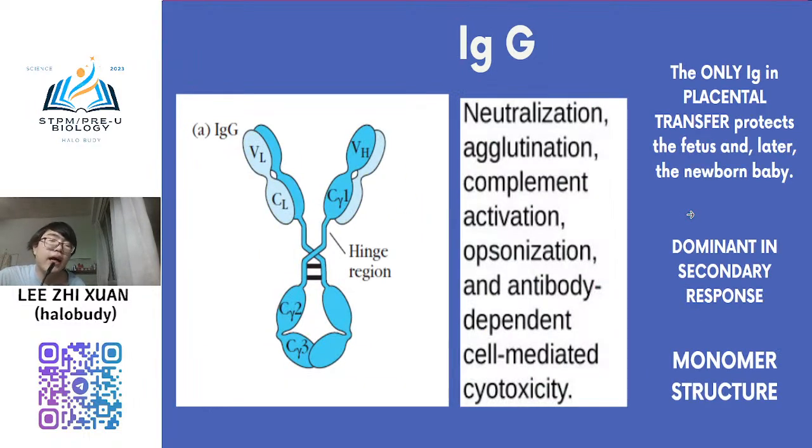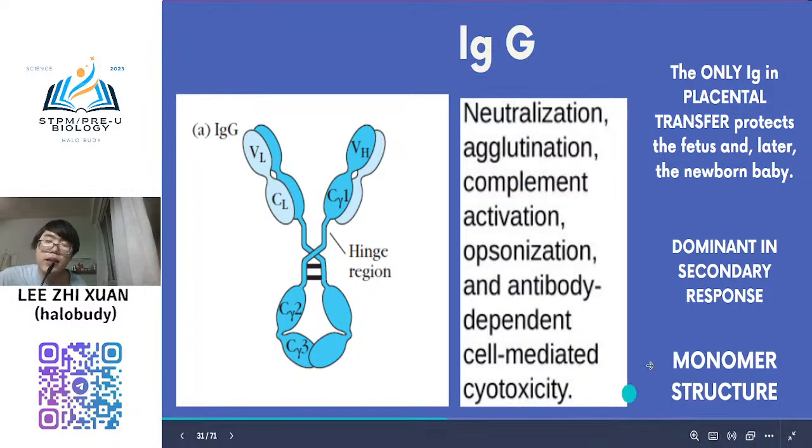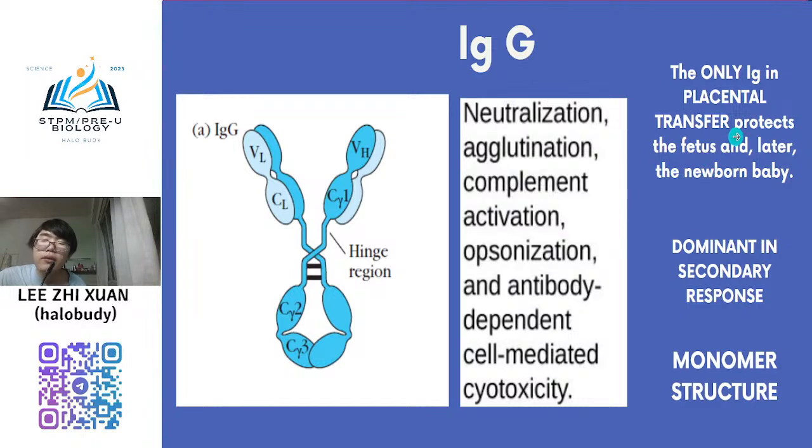Okay, another one, IgG, gamma. Okay, IgG. So IgG is the most complicated. It is the only antibody that can be transferred through the placenta to protect your baby, to protect the fetus. So it is the only antibody that can be produced to transport across to protect your fetus. Only this. Other antibodies cannot.